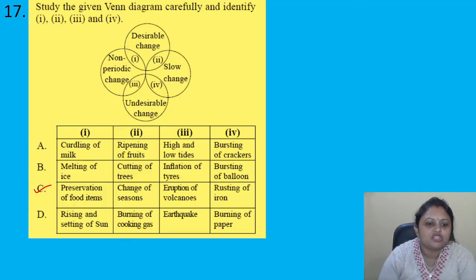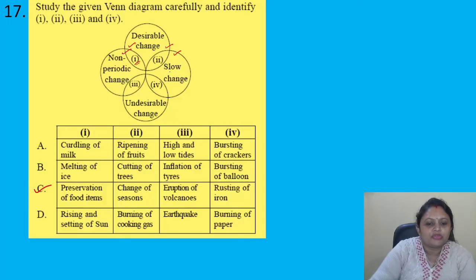How? The preservation of food item. So preservation of food item, that is bit 1. It is a desirable change and it is a non-periodic change. That's why it is there. And bit 2, change of season is a desirable change and it is a slow change.